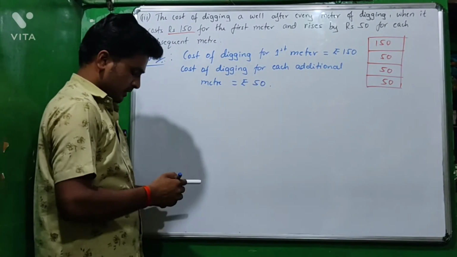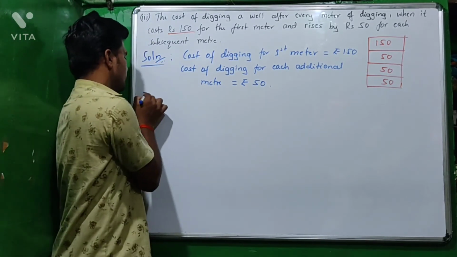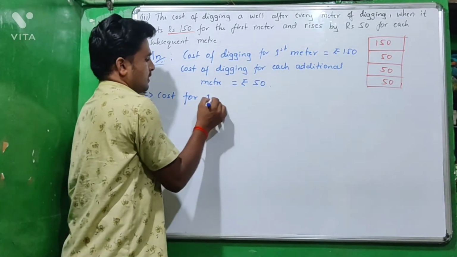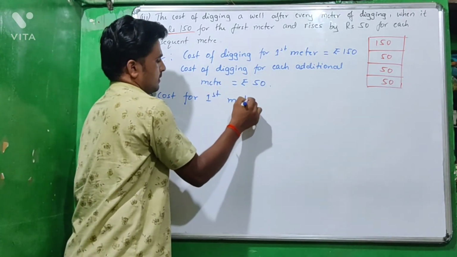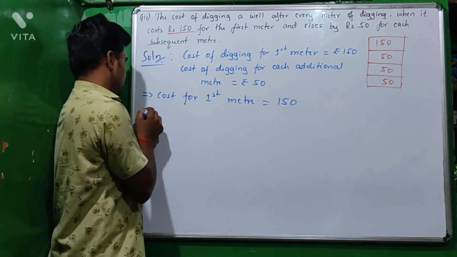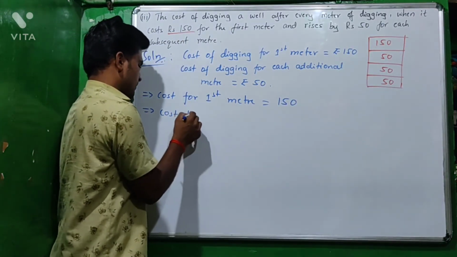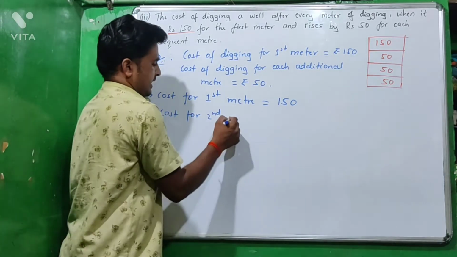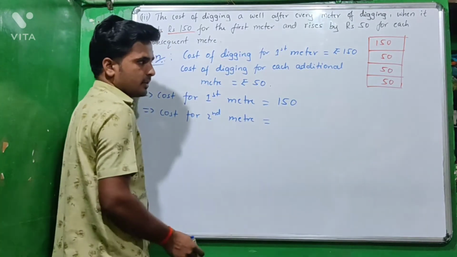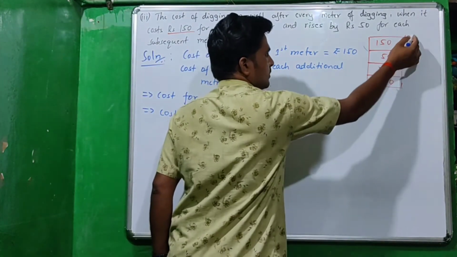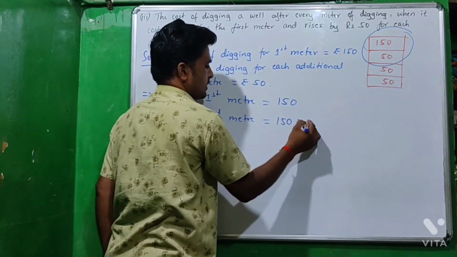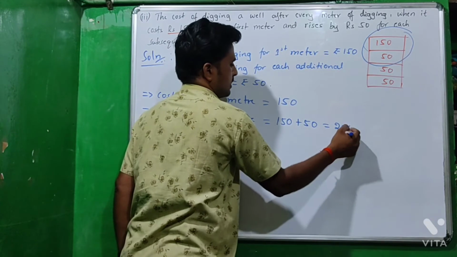Therefore cost for the first meter is rupees 150, therefore cost for the second meter of digging, that is, for first meter 150, for second meter 150 plus 50, 150 plus 50 is 200.